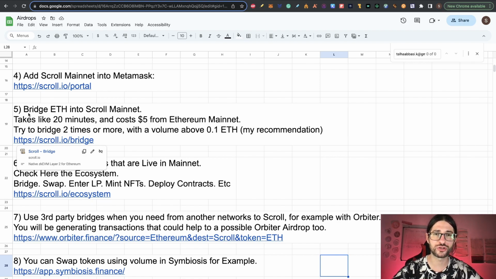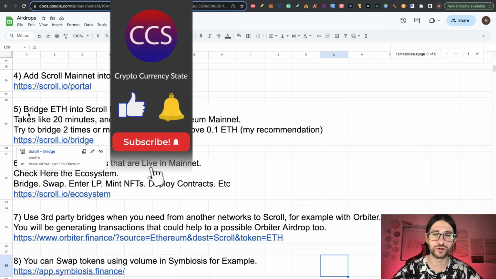So my recommendation, based on many airdrops that I have been participating, usually people only bridge 1 time. So if you bridge 2 or more times using the official bridge, you are in a lead position for this airdrop. And always try to use volume, so I recommend you 0.1 Ethereum, around $100 or a little more.